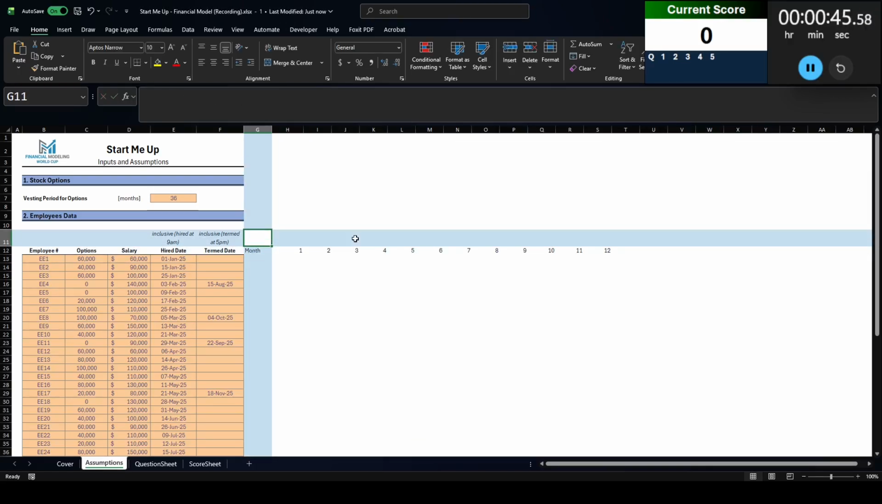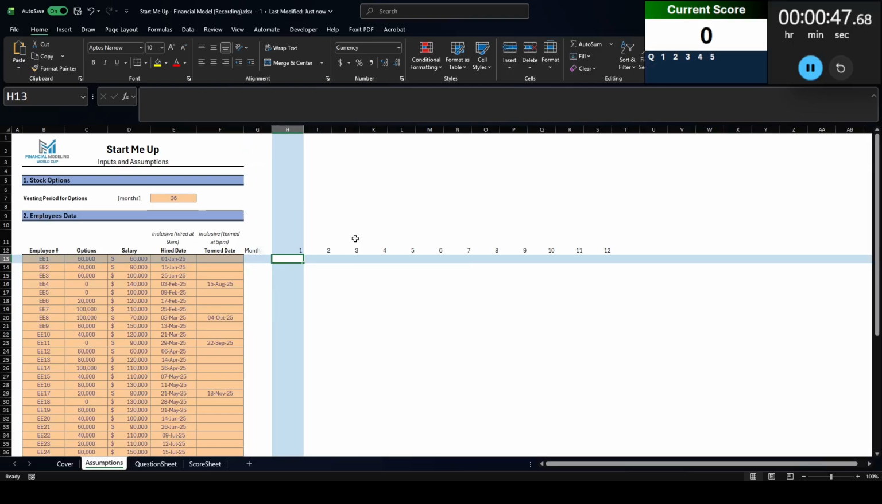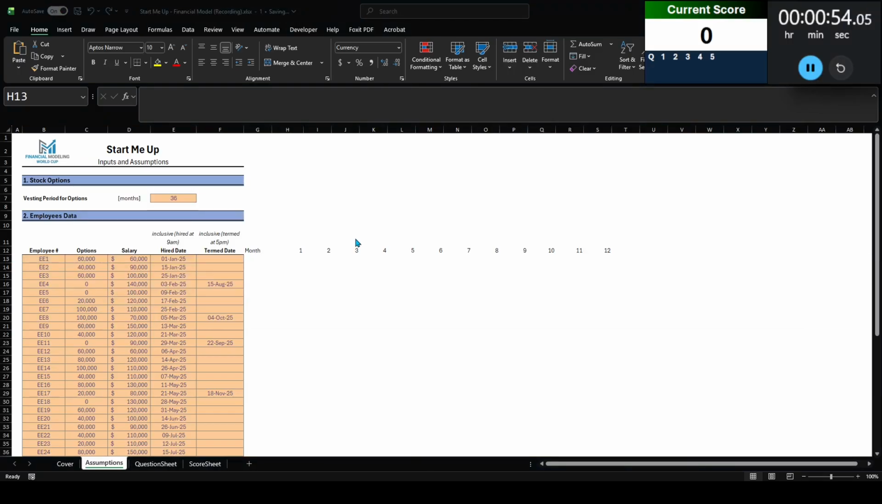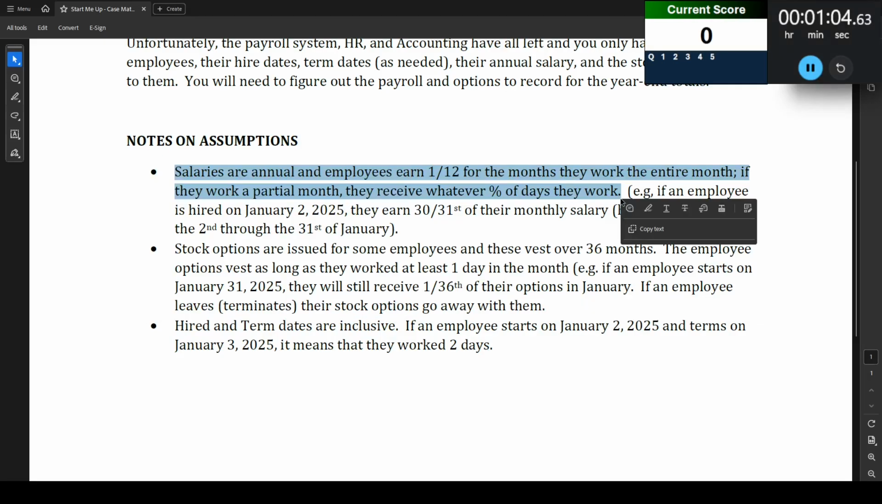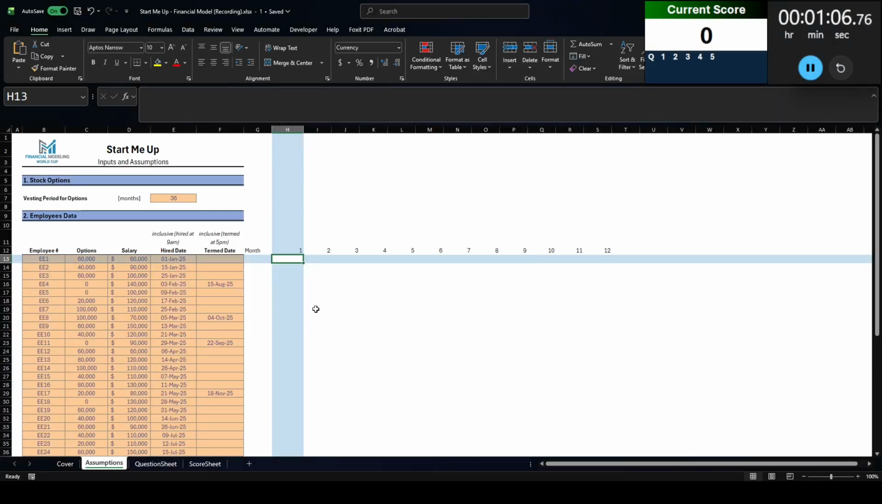And let's see, what do I want to do? So I want to figure out how many days did this person work within a month. I think that's going to be helpful later, because if I go back to the information sheet, let's see. Salaries or annual employees are 1/12 for the months they work the entire month. If they work a partial month, they receive whatever percent of the days they work. So we need to figure out how many days they work in each month.